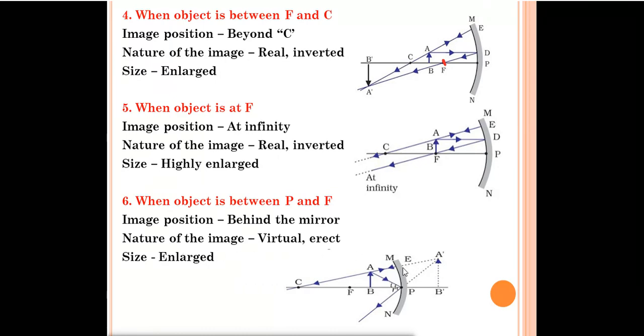Nature of the image: the lines are appearing to meet, the dotted lines you can see. So it will be virtual and erect. It cannot be obtained on the screen. The rays of light are only appearing to meet. It is virtual and erect. Erect means like the head of the arrow you can see, and enlarged, much bigger than the object.